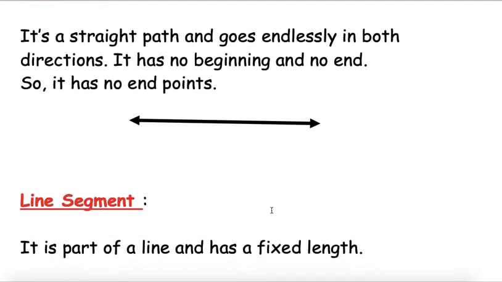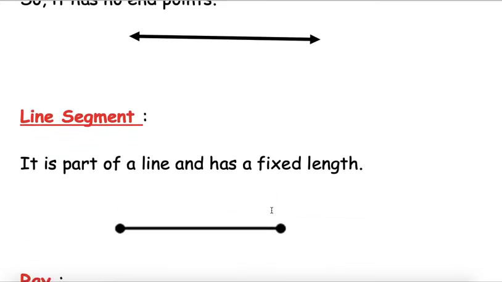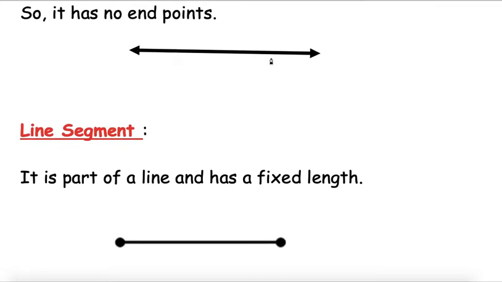Now the next term is line segment. A line segment is a part of a line. Can you see there are no arrows here? It means it has a fixed length. Its length is fixed. We cannot extend it in any direction. We can measure its length, whereas we cannot measure the length of a line.